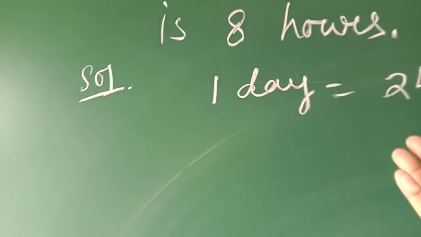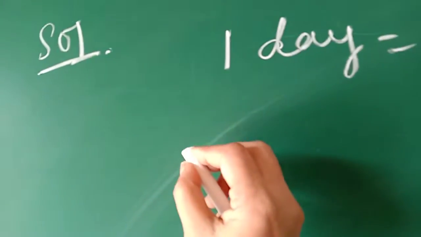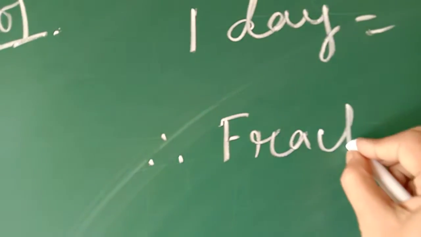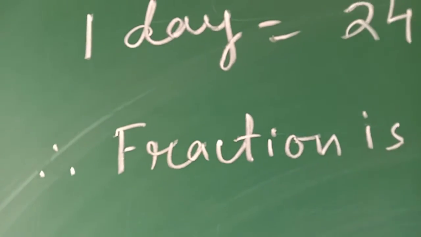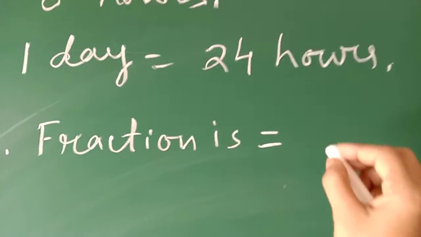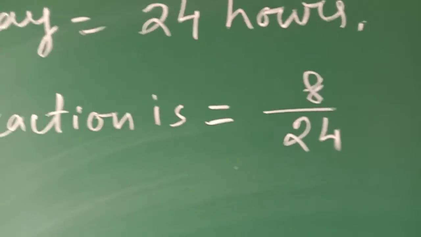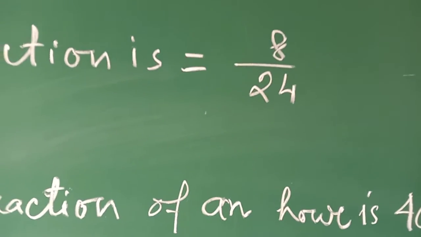Then what is the fraction of 8 hours out of 24 hours? Therefore the fraction is 8 out of 24.